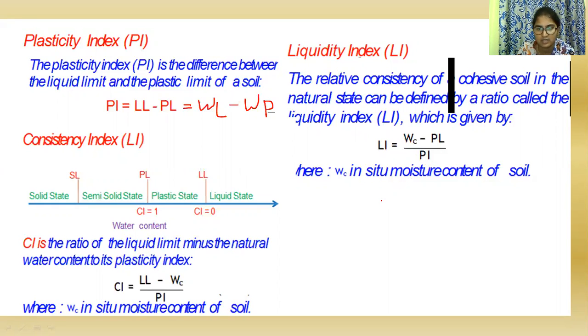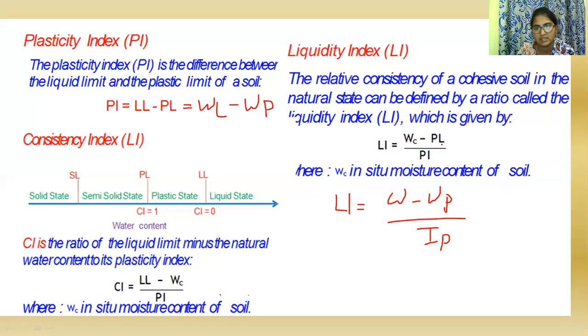It can also be written as LI equals (W minus WP) divided by IP. It is defined as the ratio of water content minus plastic limit to the plasticity index. Next comes the consistency index.